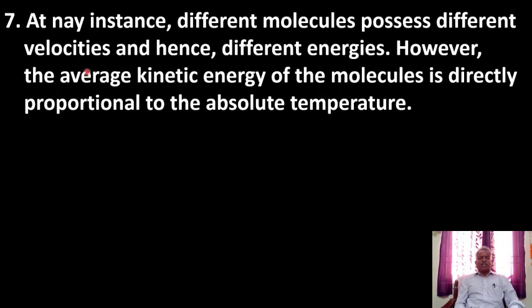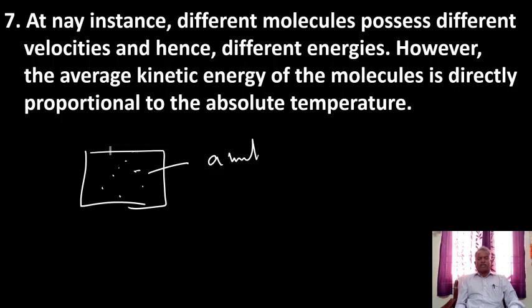Next point is, at any instance, different molecules possess different velocities and hence different energies. However, the average kinetic energy of the molecules is directly proportional to the absolute temperature of the gas. See, this is the container, different gas molecules are there. This molecule has certain energy, say A units.